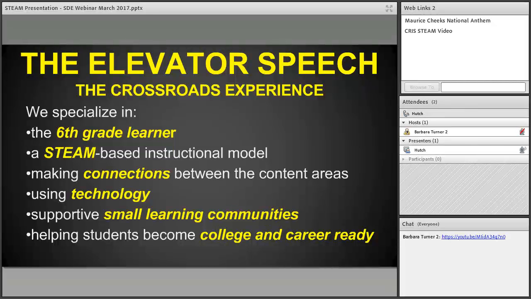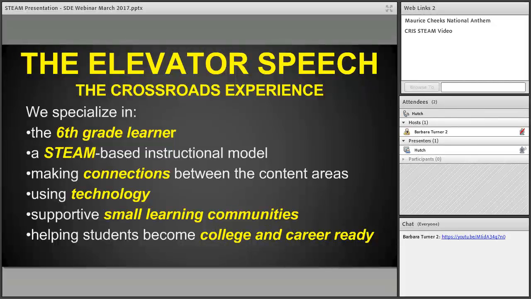This is the short version of the elevator speech. This is the 3-floor version. We have a 3-floor and a 12-floor version. We're sharing the 3-floor version with you here. Basically letting people know that these are our specialties here. When kids come here for the Crossroads experience, we want them to know that we're going to specialize in that 6th grade learner, kind of what makes that 6th grader tick and helps them be successful. We're going to provide a STEAM-based instructional model, which we do keep referring to, and we're going to delve much deeper into what that means to us.